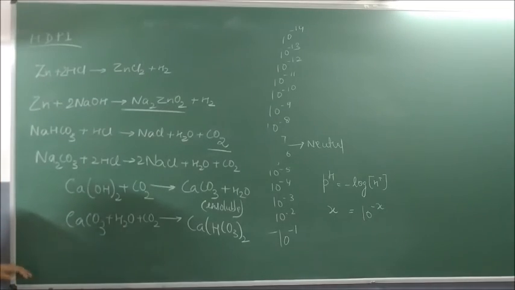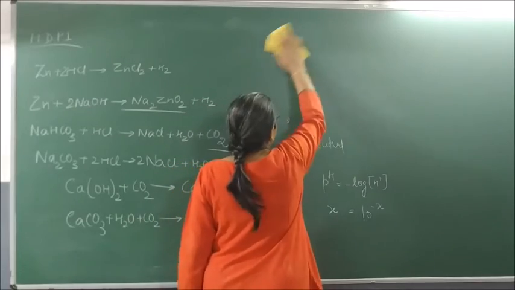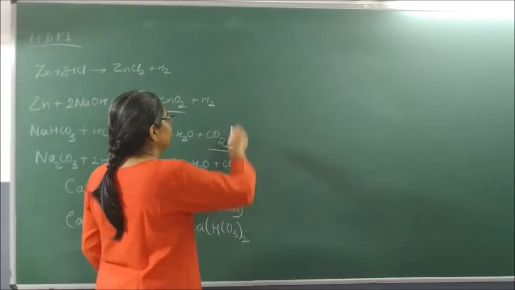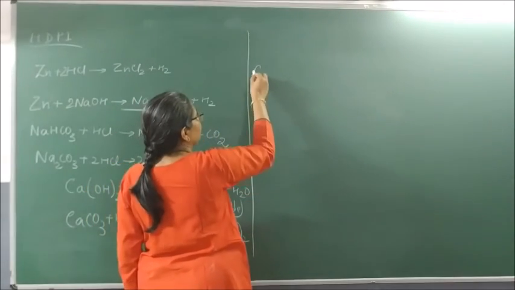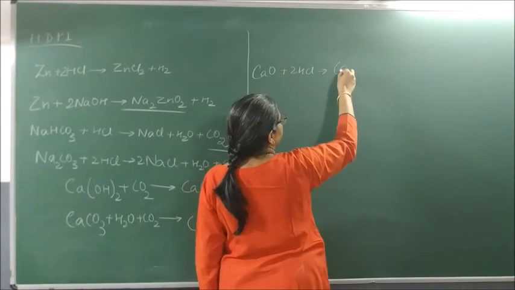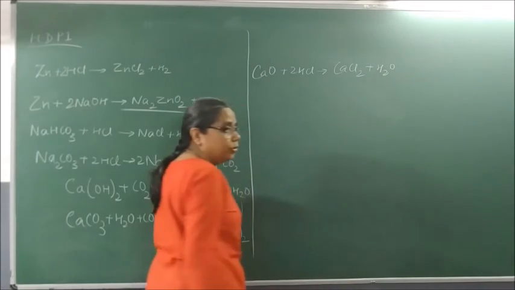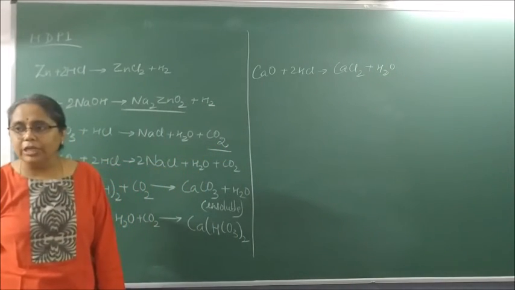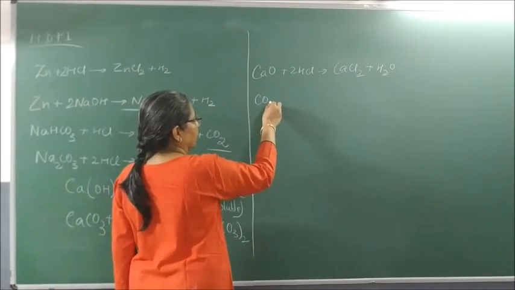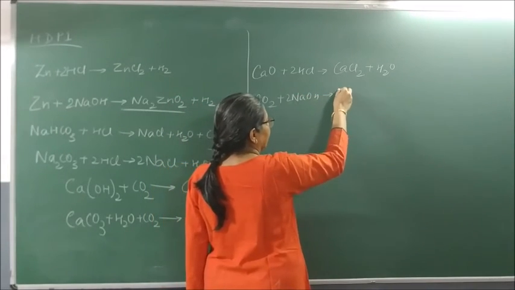Okay? Then we studied that metal oxides are always what in nature? Basic in nature. These metal oxides, which are basic in nature, react with acid to form salt and water. This proves that metal oxides are what in nature? Basic in nature. Non-metallic oxide reacts with base to form what? Salt and water.